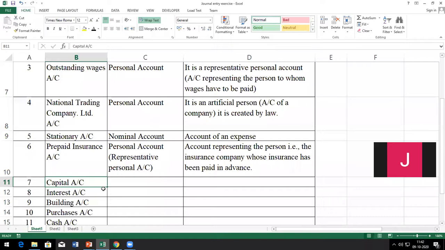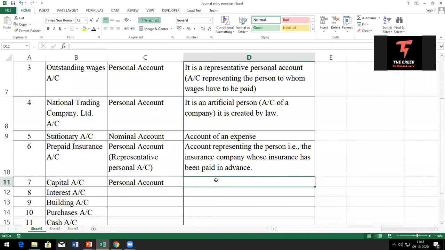Natural proprietor, owner, no? Is it indicating the proprietor, sir? Yeah, so proprietor is a person. It's a natural person, sir. Yeah, it is a natural personal account. It represents what? Owner. I didn't write that, you write it down. It represents the proprietor or owner. And owner is a natural person. All of you write down. It represents the proprietor or owner's account. And owner is a natural person.